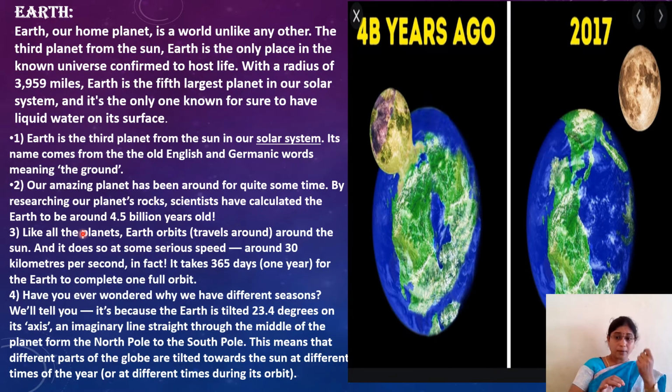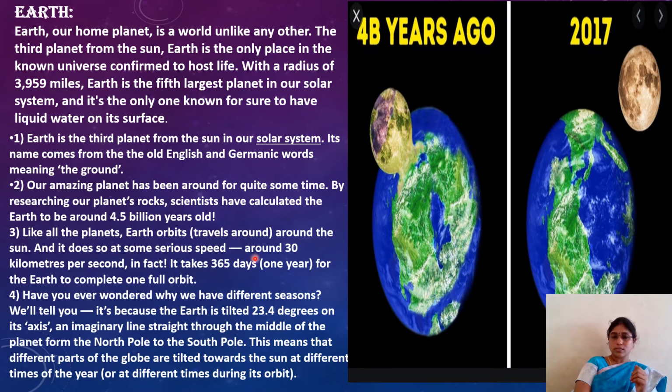4.5 billion years. Like all the planets, Earth also rotates and revolves around the Sun, and it takes 24 hours to complete one rotation. It takes 365 days, meaning 1 year, to complete one revolution. Understood clearly? At what speed? Around 30 kilometers per second, not per hour.